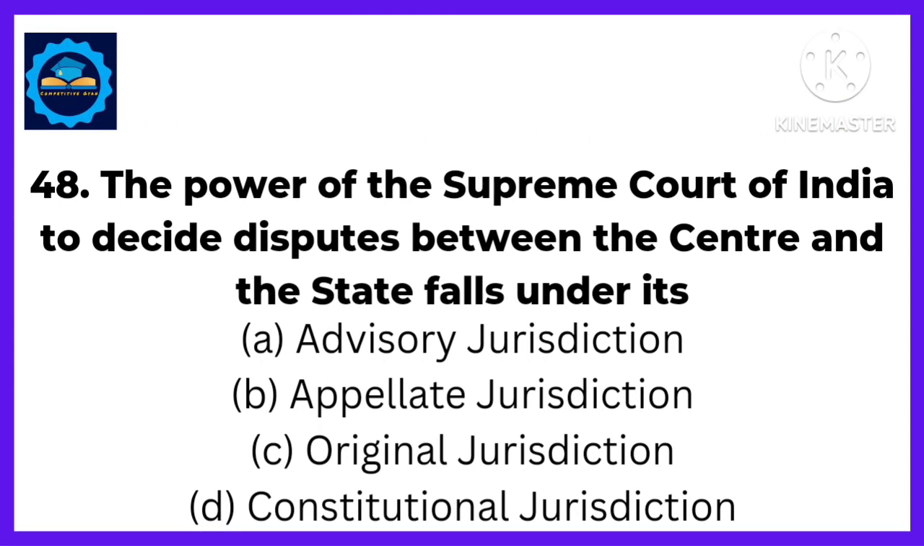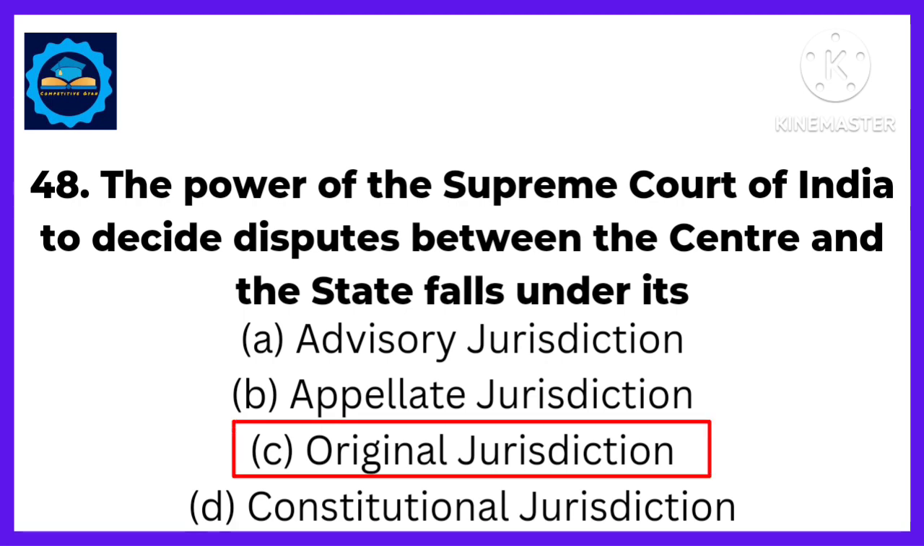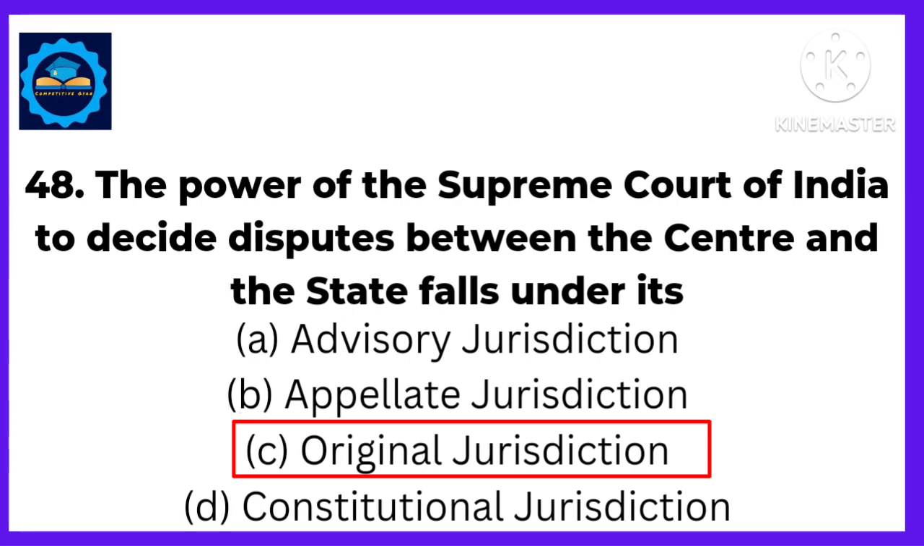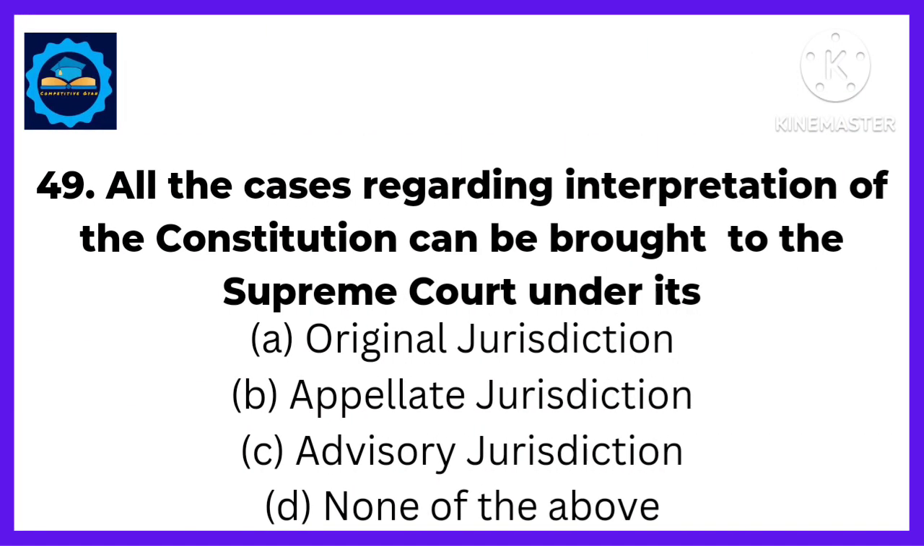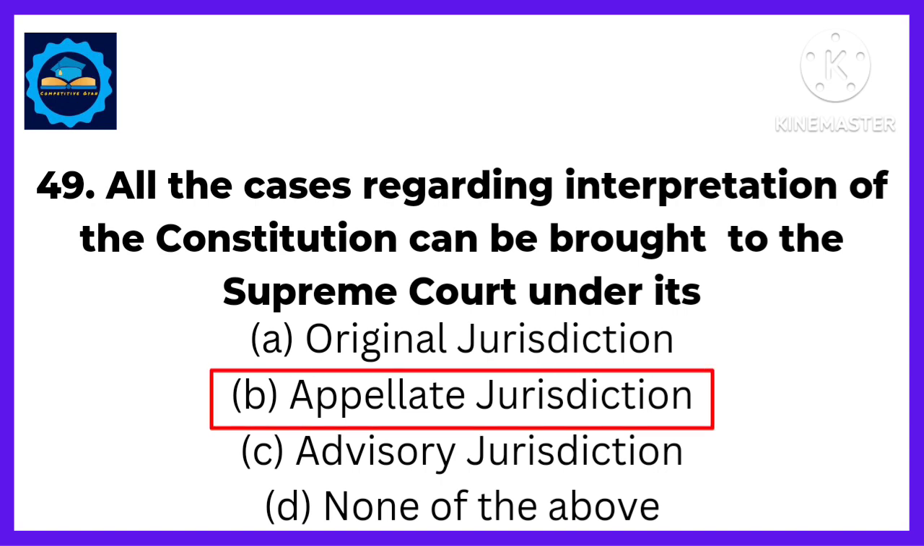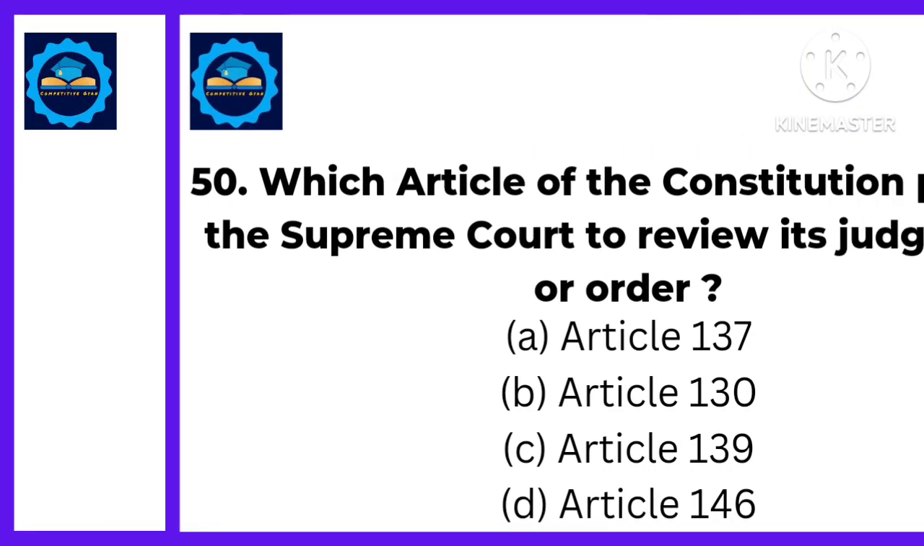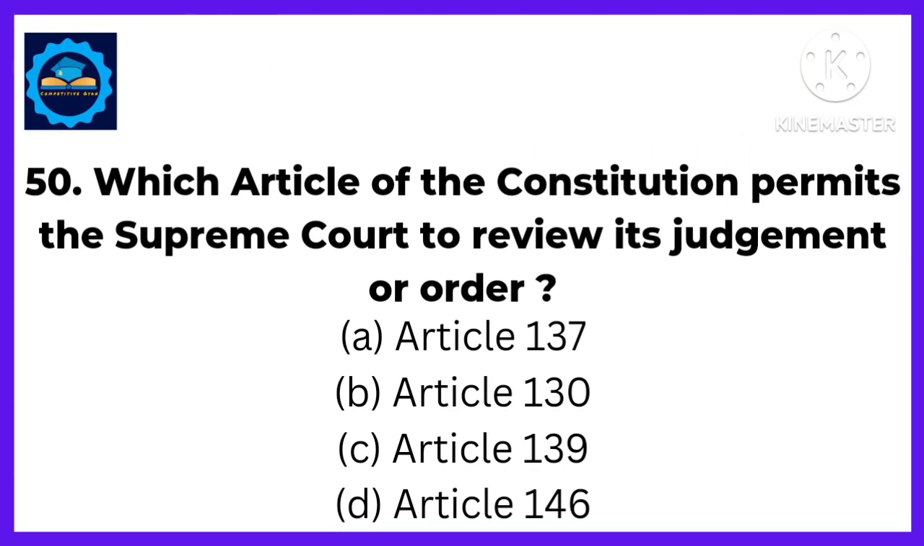Next, the power of Supreme Court of India to decide disputes between the centre and states falls under its. Answer, falls under its original jurisdiction. Next, all the cases regarding interpretation of the Constitution can be brought to the Supreme Court under its. Answer, under its appellate jurisdiction. Next, which article of the Constitution permits the Supreme Court to review its judgment or order? Answer, Article 137.